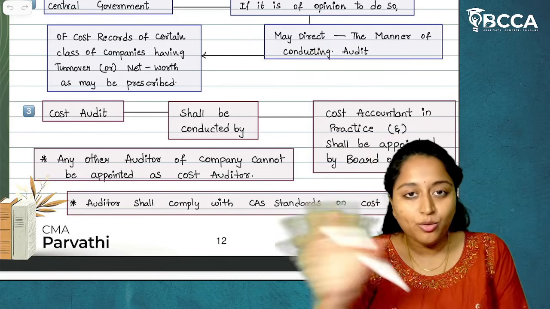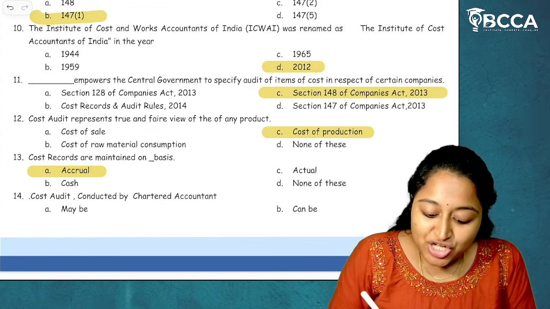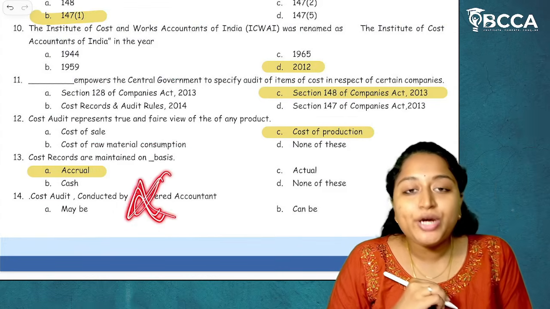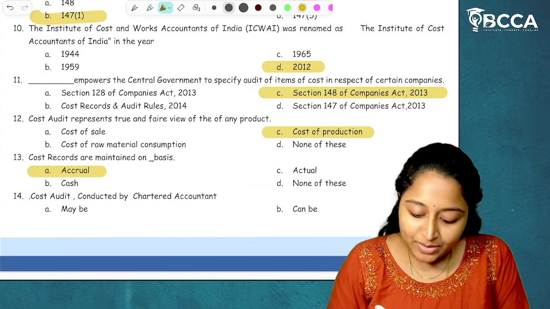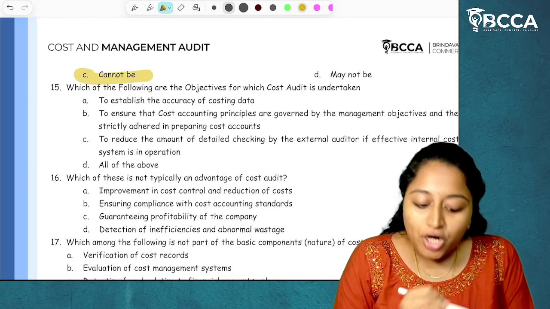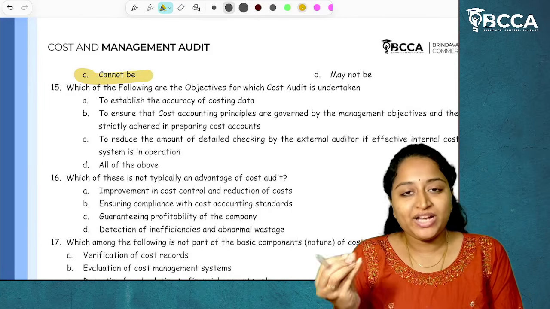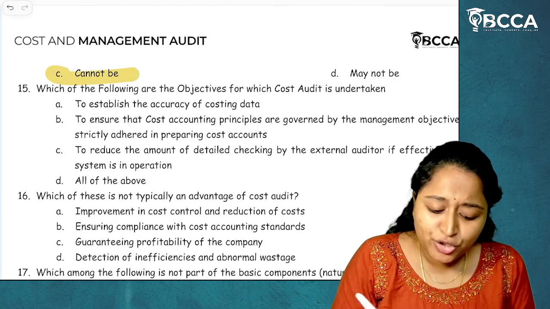Other than them, no one can be appointed, which means a chartered accountant cannot be appointed as a cost auditor. I hope it's clear. Then moving on to next.